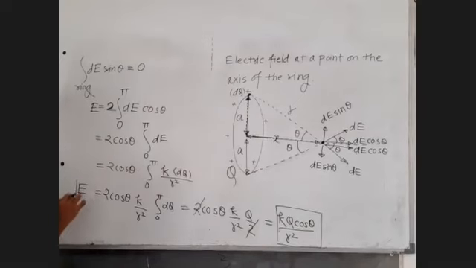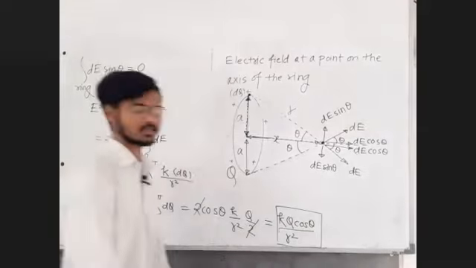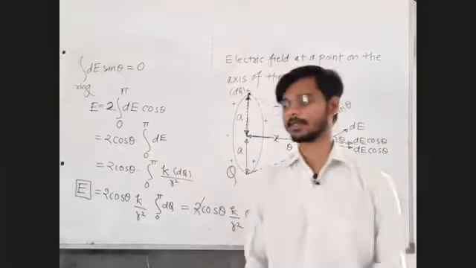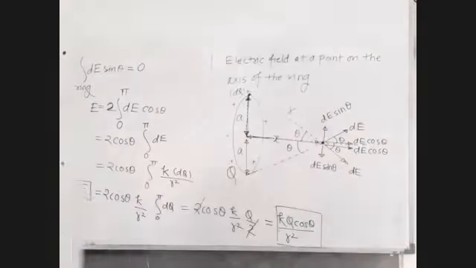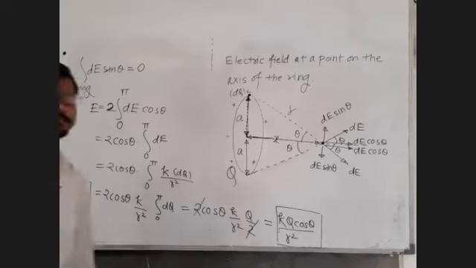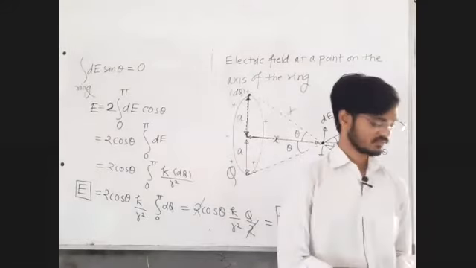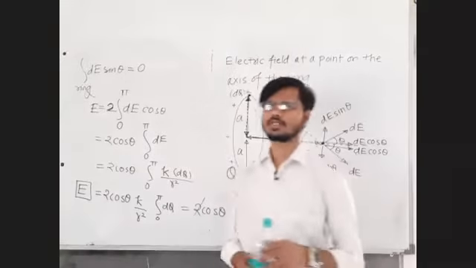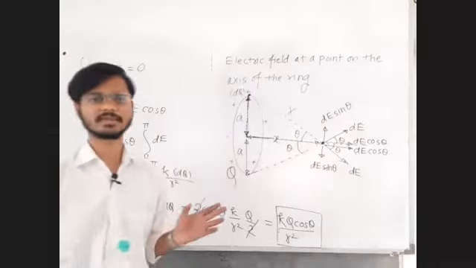That's it. This is the electric field due to the ring on the axis. Write it down, understand it, get it, then reply clear and written. kQ cos theta upon r square. We can remember this formula.